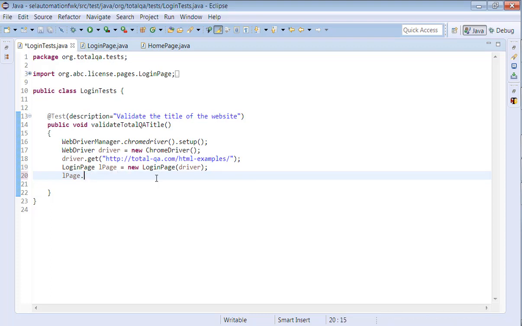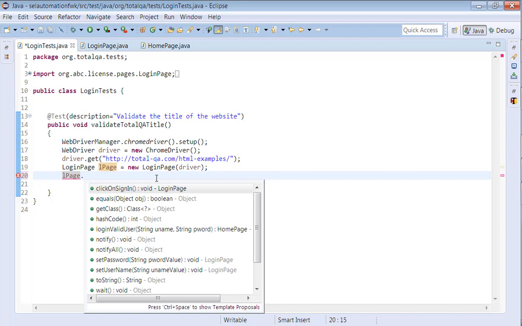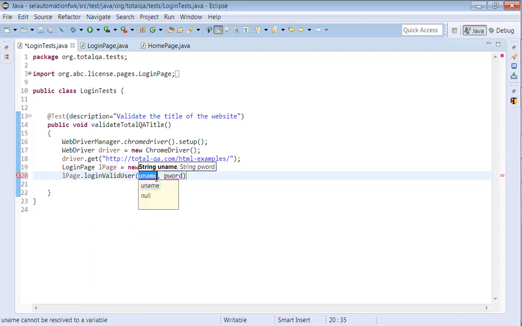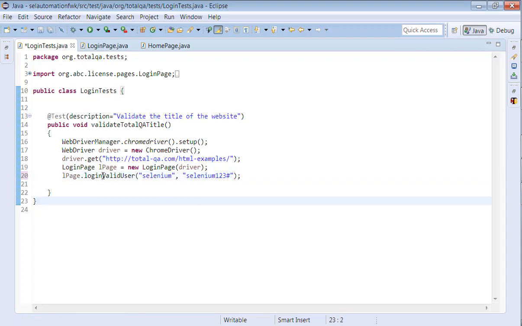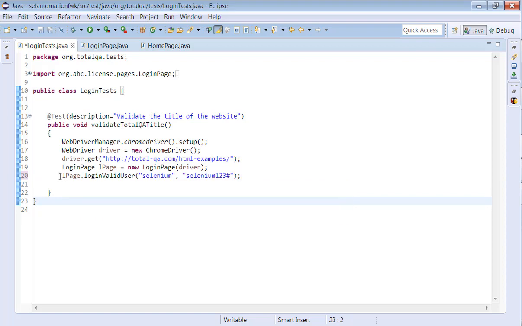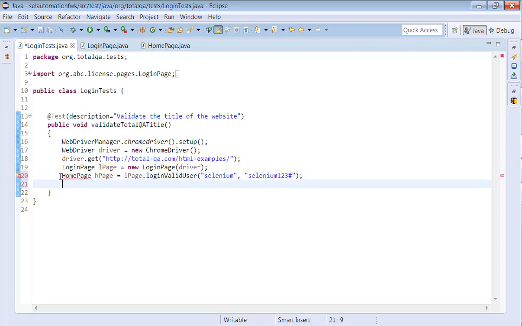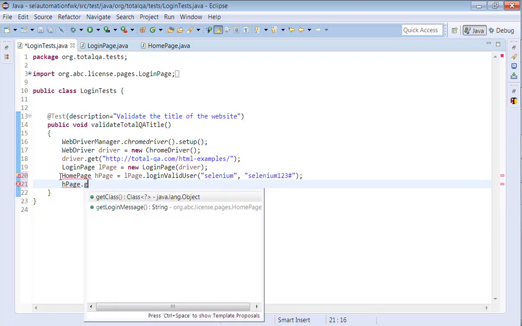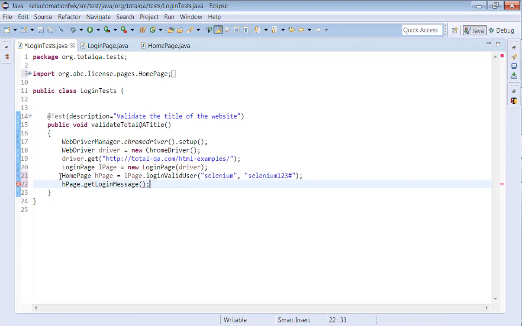Let me call the method which will log in now: loginValidUser. We can pass Selenium as username and Selenium123# as password. And this method returns a HomePage as an outcome. So just go to HomePage hPage, then hPage.getLoginMessage.